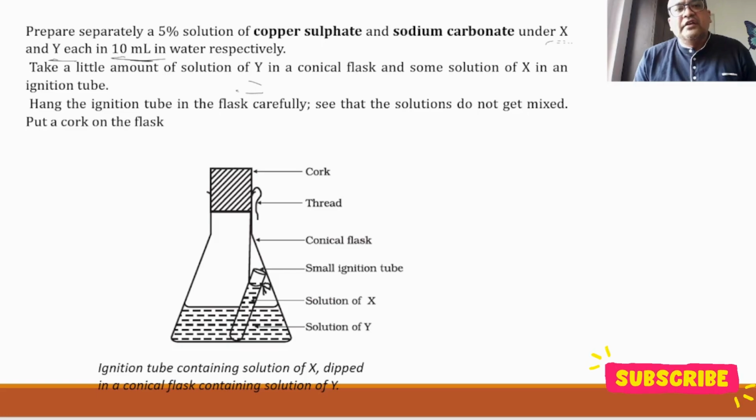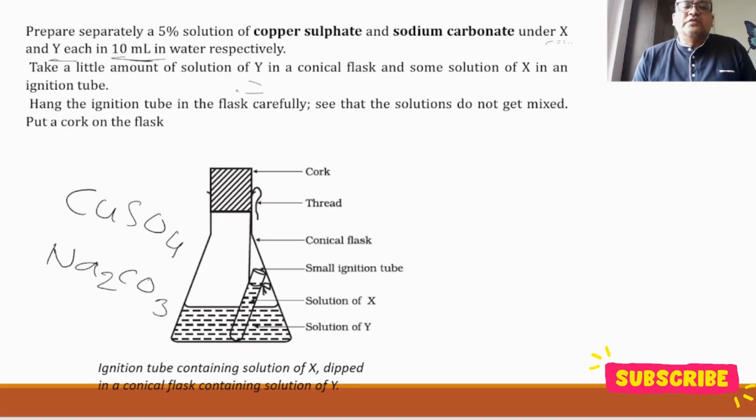So we are going to take copper sulfate and sodium carbonate. We have taken this, and this is the whole apparatus we are going to use. What we see here is a conical flask, and the ignition tube, which has been suspended using a thread.